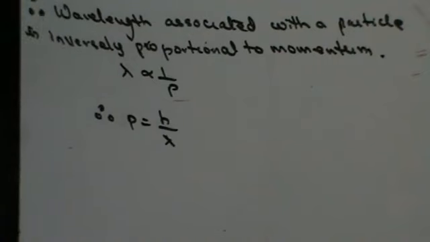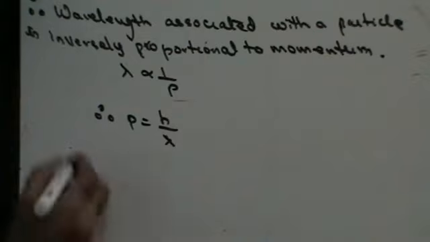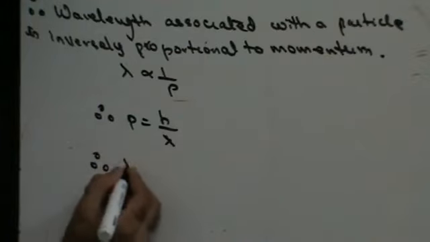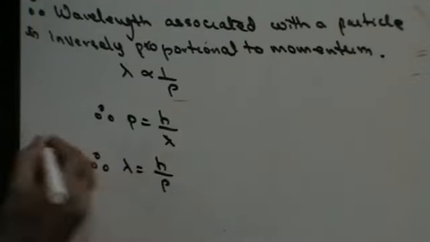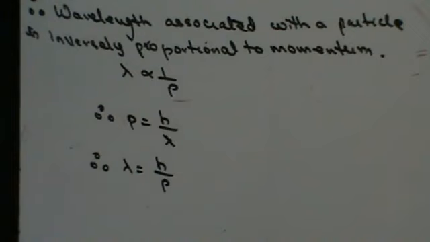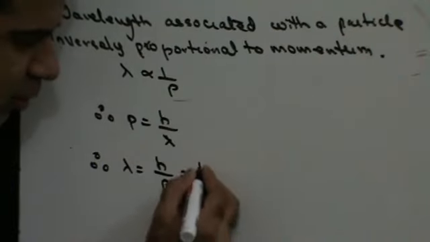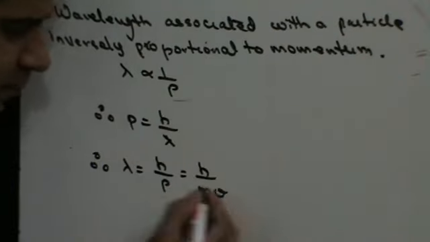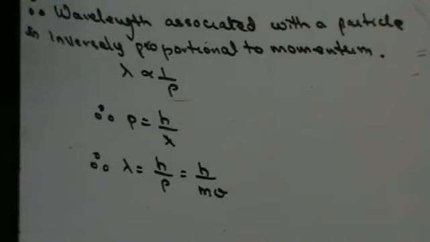Now, thus, what will be de Broglie's wavelength? I can therefore say that lambda is h upon p, but momentum p is nothing but the product of mass and velocity. Therefore, lambda is equal to h upon mv, where v is the velocity.